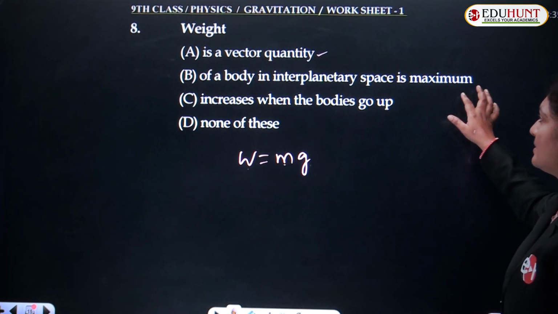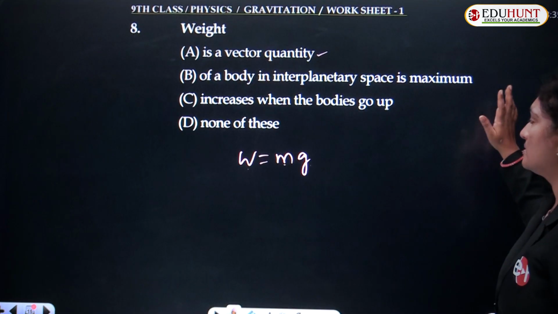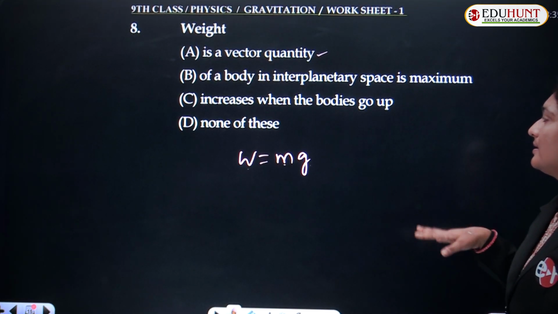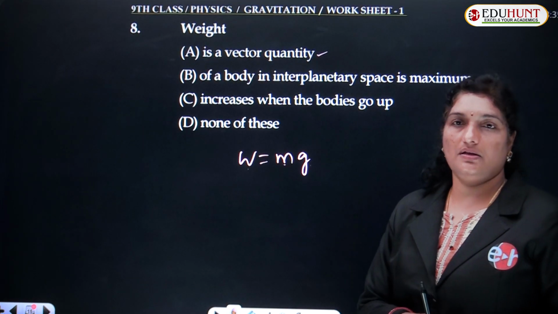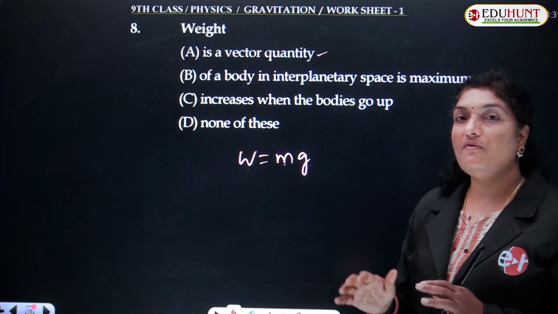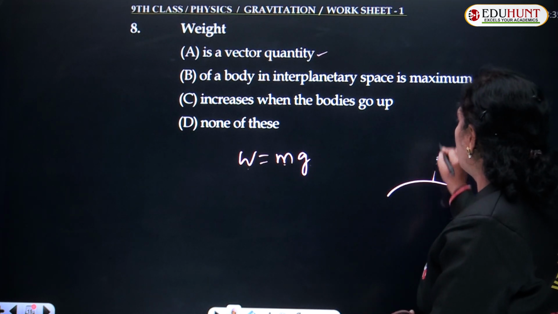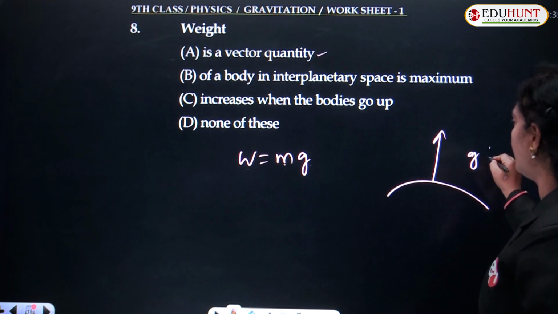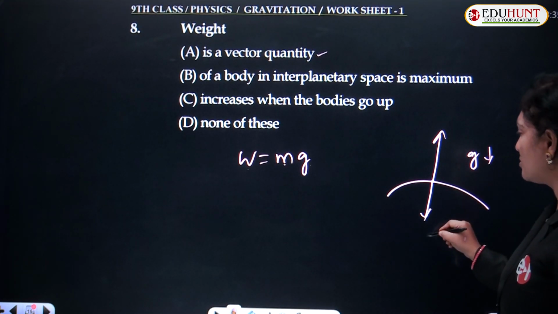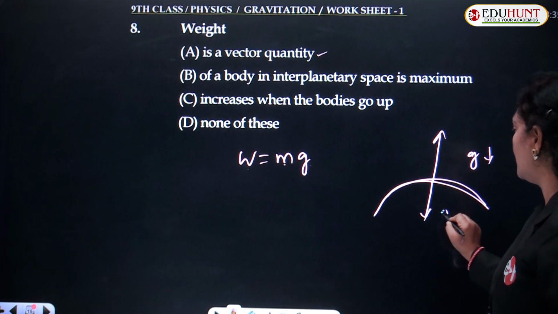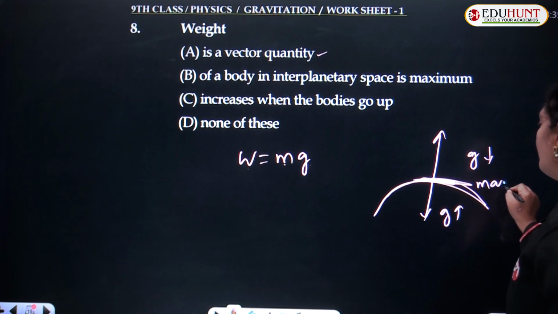Weight of a body in interplanetary space is maximum? No. Weight of a body is maximum at the surface of the earth. As we go away from the surface of the earth, the acceleration due to gravity decreases. Similarly, as we go towards the center of the earth, the value of g decreases. But on the surface of the earth, it has a maximum value.